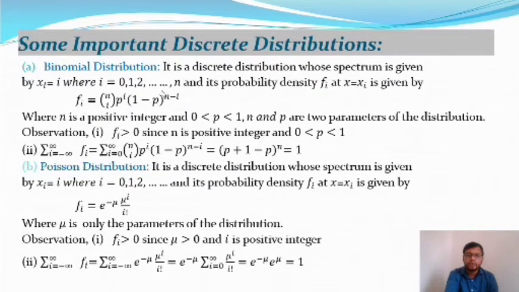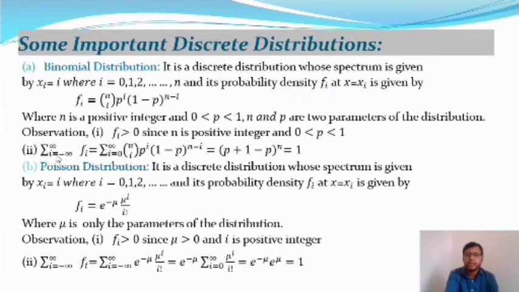This is the formula of the distribution function, where p is the probability of success and q is the probability of failure, where q is equal to 1 minus p. Here n is a positive integer and p lies in the interval 0 to 1, and n and p are the two parameters of this distribution function. From this distribution we observe that all fi are greater than or equal to 0, since n is a positive integer and p lies in the interval 0 to 1. That's why all the probability mass function values are greater than or equal to 0.